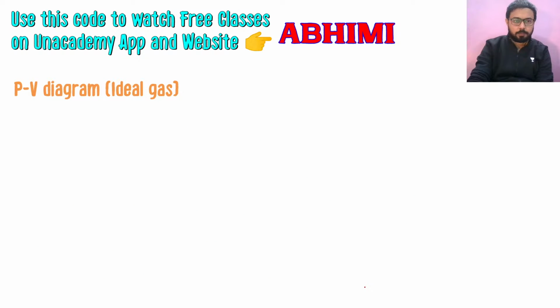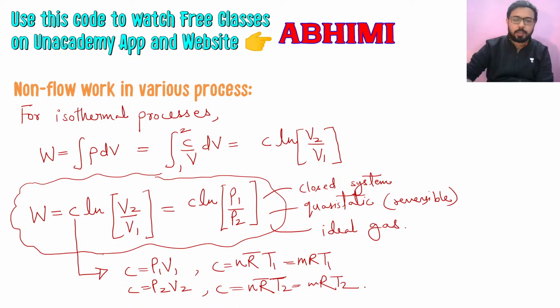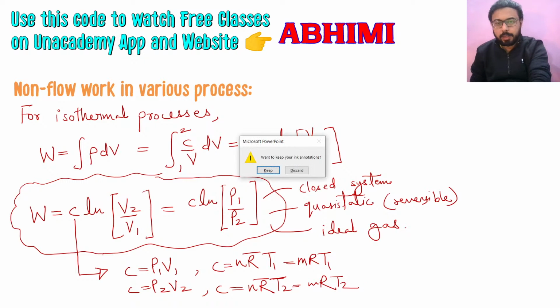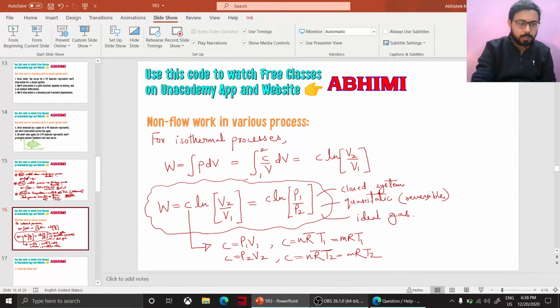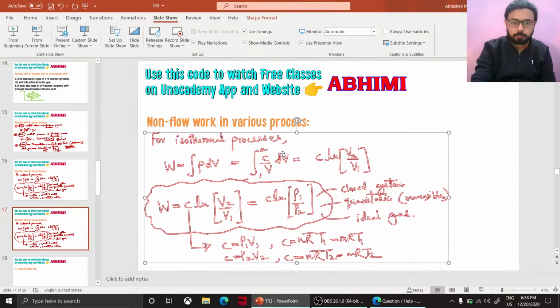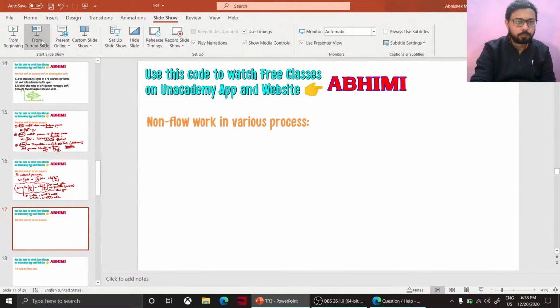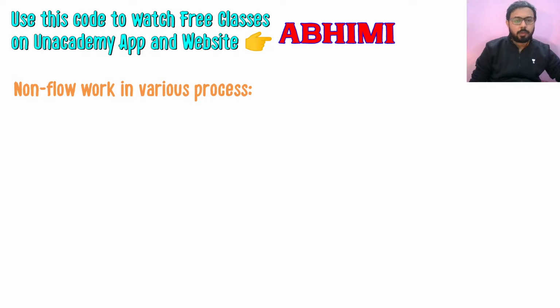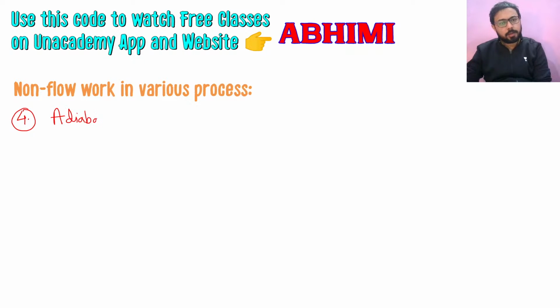So let's talk about some other processes that we haven't talked about, and after that we will see what the processes look like in the PV diagram, but for that I will need a new page here. So let me just add a slide. So the next process, the fourth process for which we have to study the non-flow work or the boundary work is adiabatic